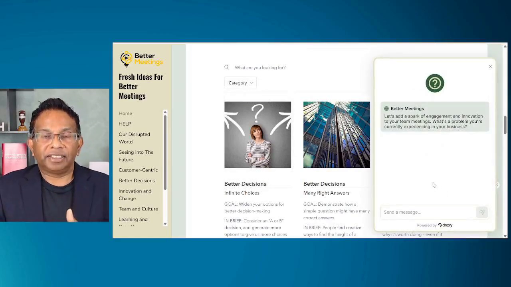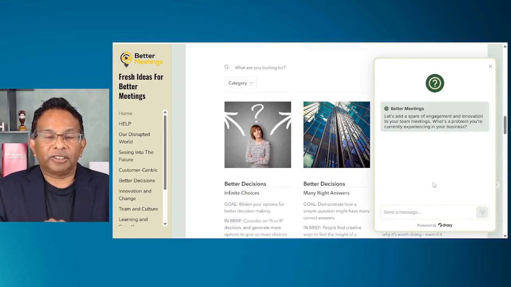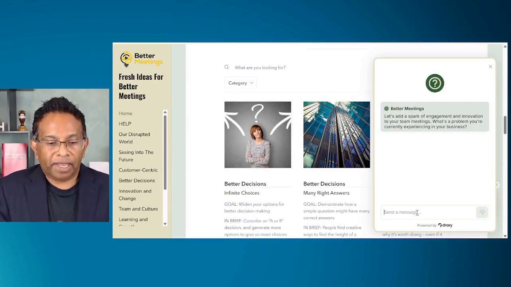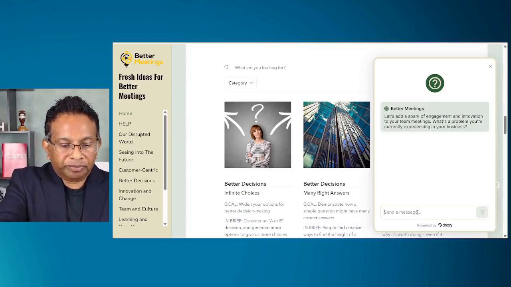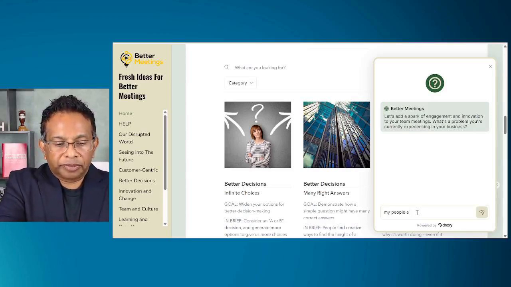So we fed it all the content of those 52 modules, and now somebody who wants some work with their team can talk about a challenge that they're having with their team. So let's do one here. My people are worried about high cost of living, which is true right now.